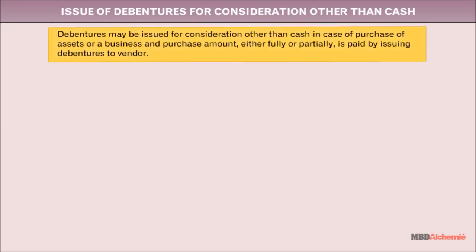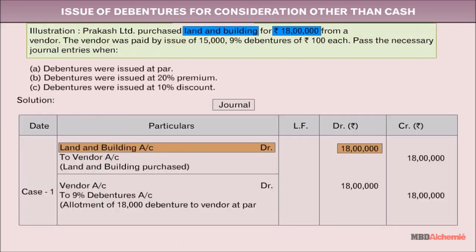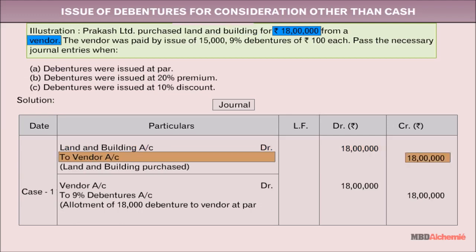Issue of debentures for consideration other than cash. Debentures may be issued for consideration other than cash in case of purchase of assets or a business, and purchase amount either fully or partially is paid by issuing debentures to vendor. Let's have an example for the same.